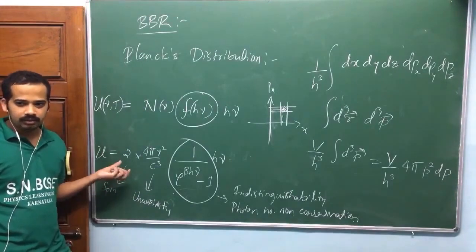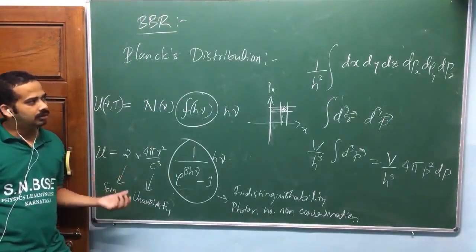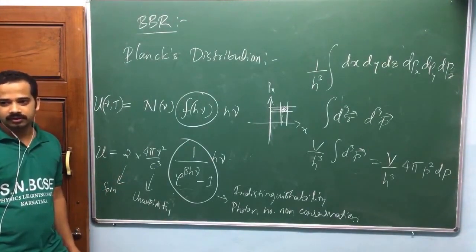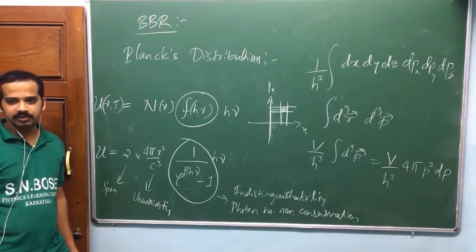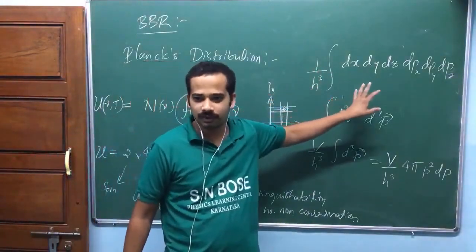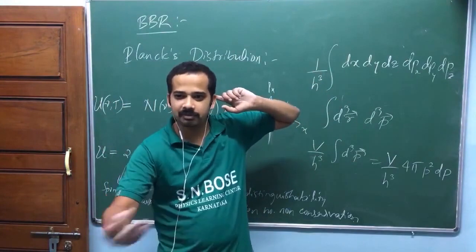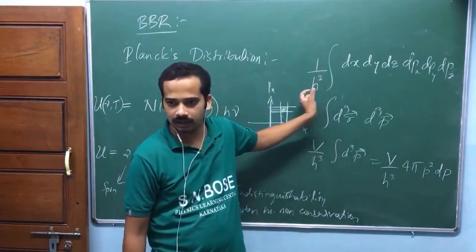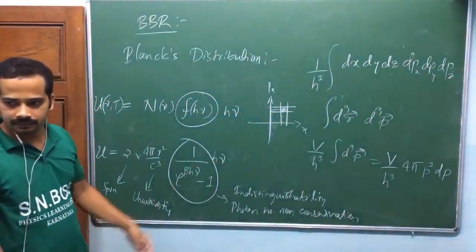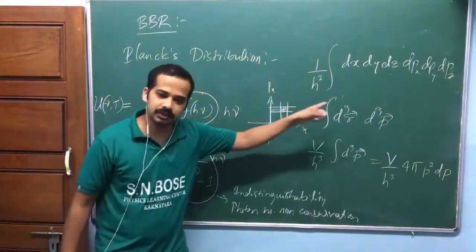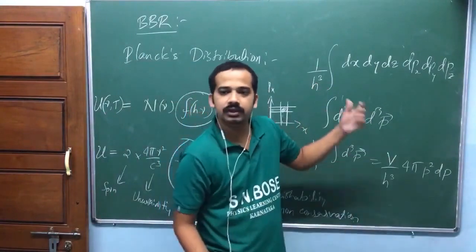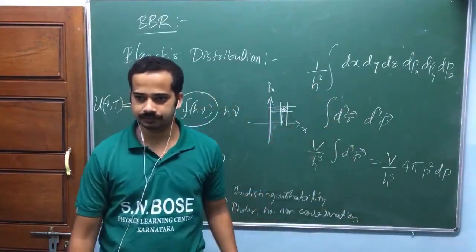Maybe h cube is used for dimensional consistency. Yeah, maybe that is the total number. H has the dimension of momentum? Hmm, that's true, yeah, maybe. But we don't know what Bose thought. We can say maybe, as you said, that's one of the valid answers. You get my point, this should be angular momentum cube. That's the correct idea. And we do the same thing in statistical physics. We don't write h, we write some h naught, then, while respecting uncertainty, we say h naught should be equal to h.